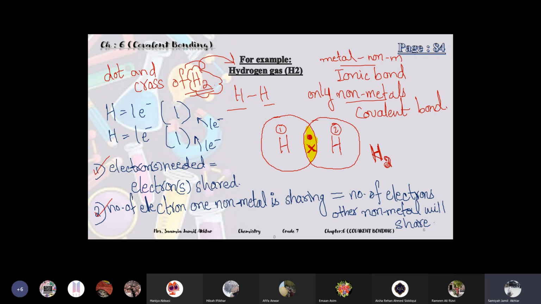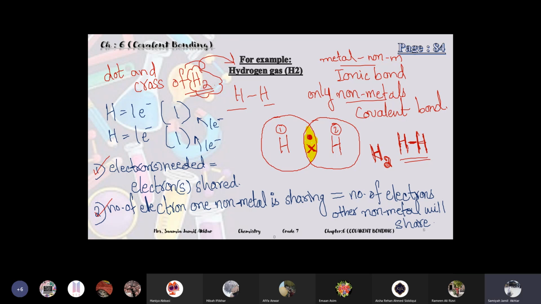There is also a special way to write covalent bonding: you will write a dash in between, hydrogen dash hydrogen. This dash represents a covalent bond. This is also a way to write H2.